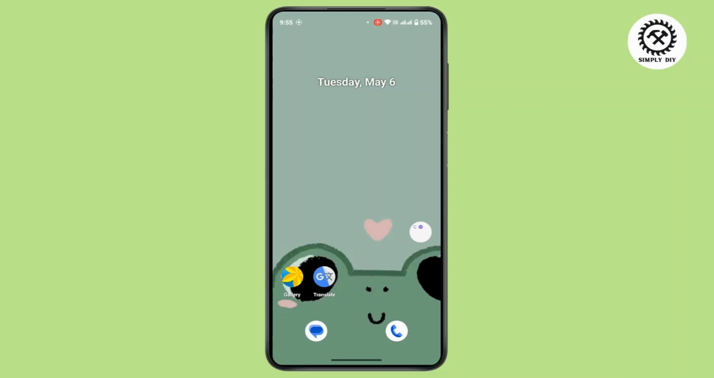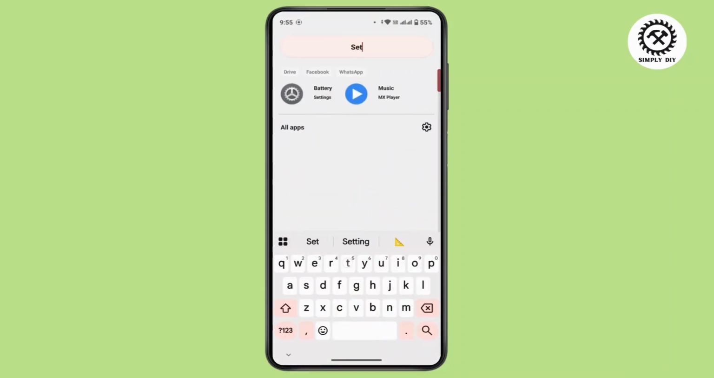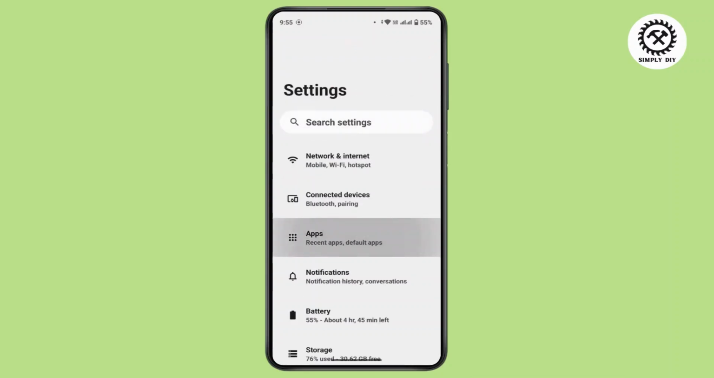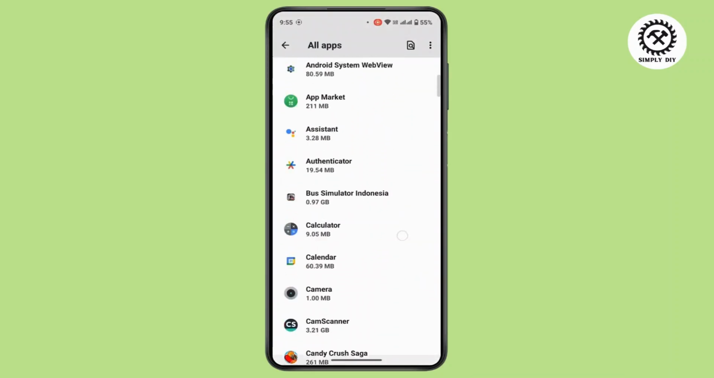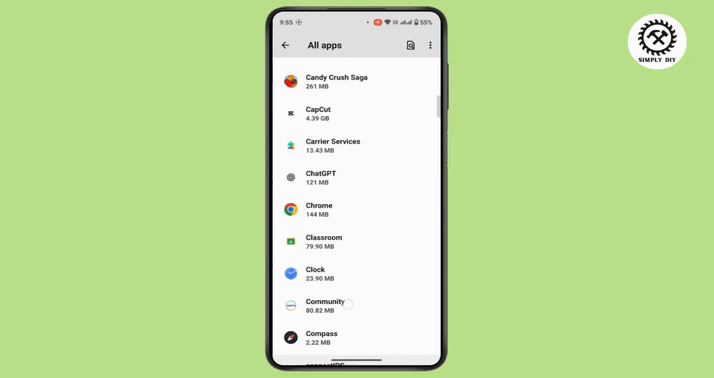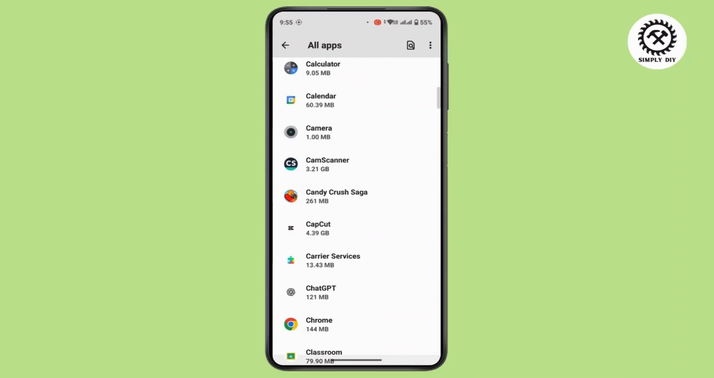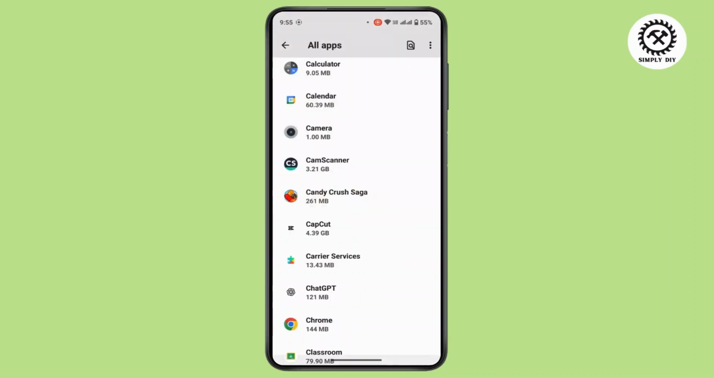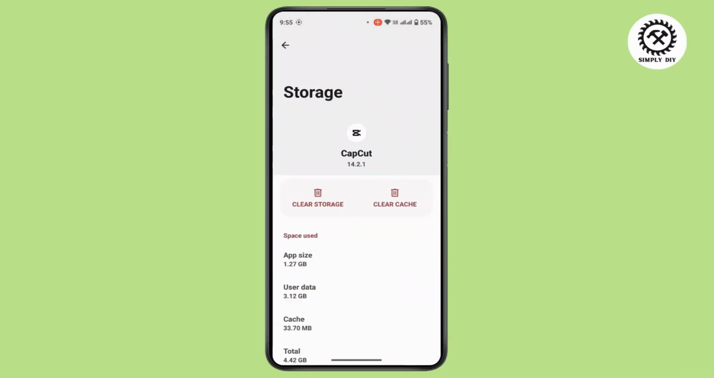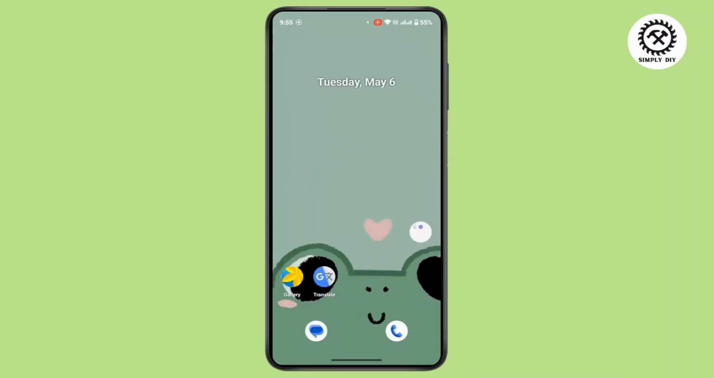And if that still does not help you, then clear the cache. Again, what you have to do is open up settings in your device, tap on apps, and search for the application that is having the sound problem. So for example, if you're having a problem in your CapCut, then tap on CapCut, then head towards storage and cache, and here tap on clear cache. After that, restart your device and check whether your problem is now solved or not.